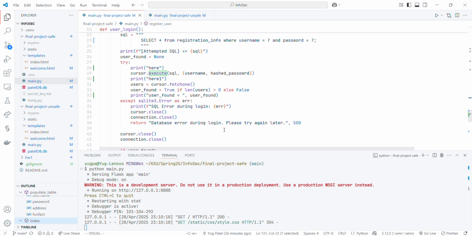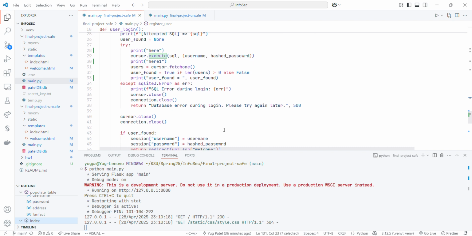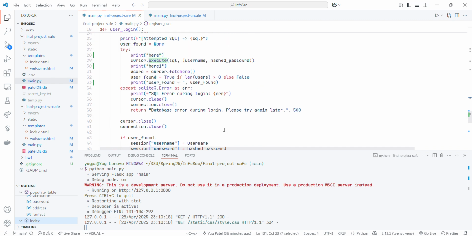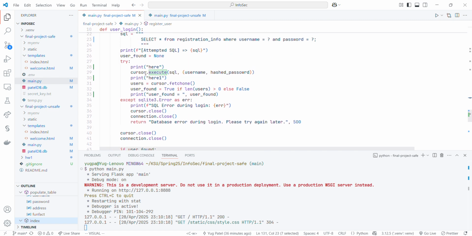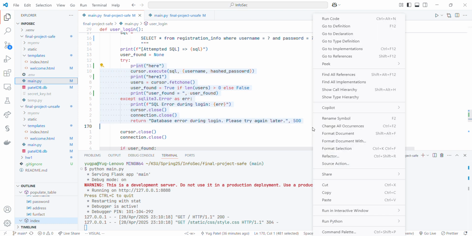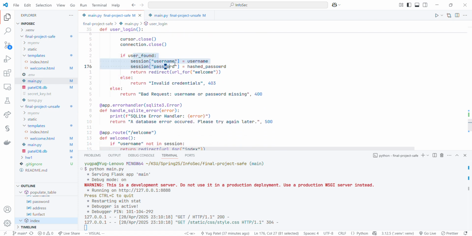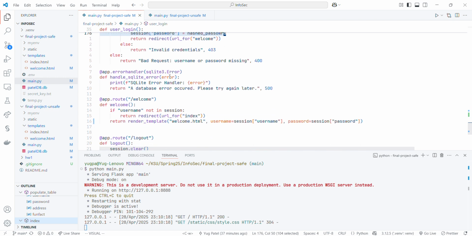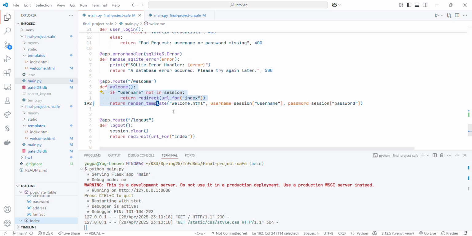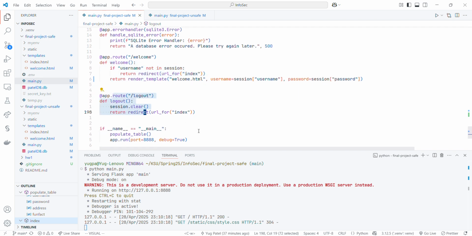Next, we want to talk about addressing the login vulnerability which occurs during login, and next we just check if the user is found. We put the username and hashed password in the session, and then we have the SQLite error handler function, we have welcome same as before, and we have logout.